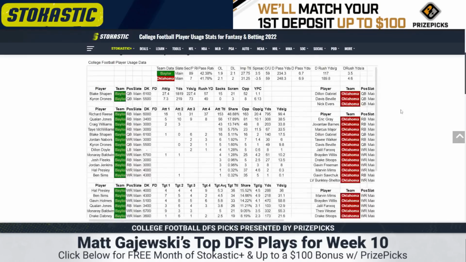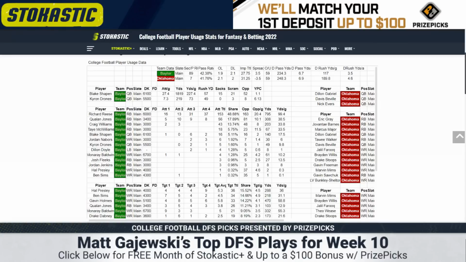Baylor taking on Oklahoma, 3.5-point spread in favor of the Sooners, 59 total here. Baylor's been playing better recently. They've just been finishing the games they should finish. 89th in pace, 42.5% pass rate. Blake Shapen's another game manager. So 57 rushing yards, it's not enough to overcome his limited pass game role, which is 27.4 attempts per game, 227 yards. Another high floor, low ceiling guy.